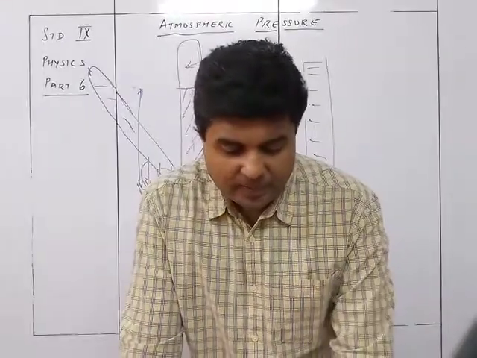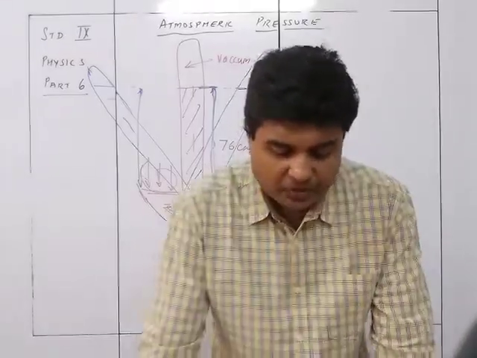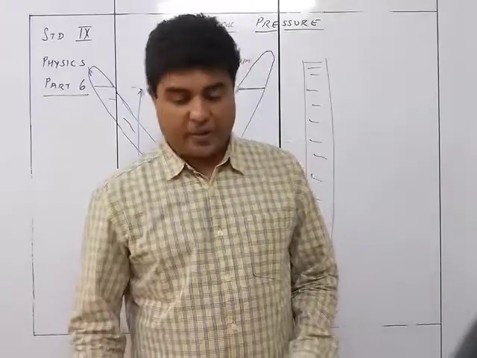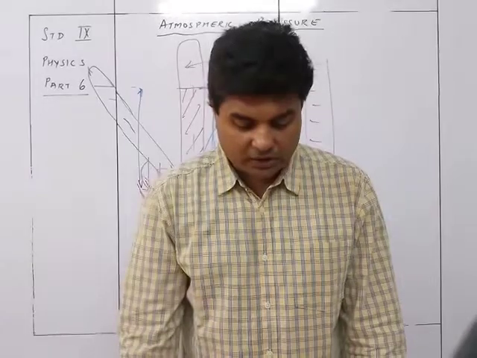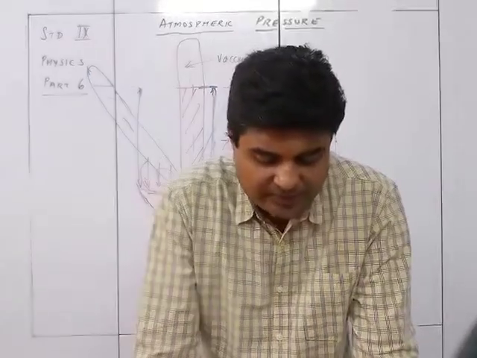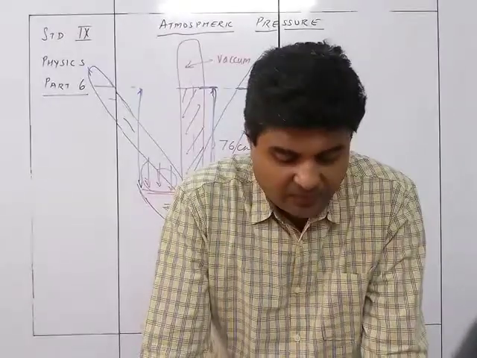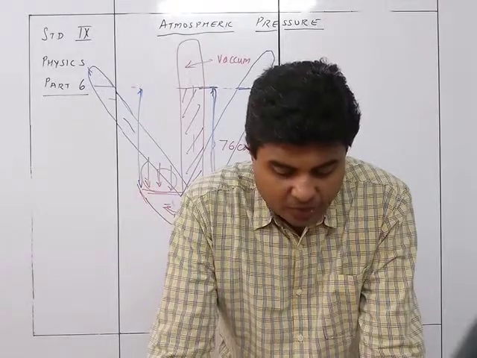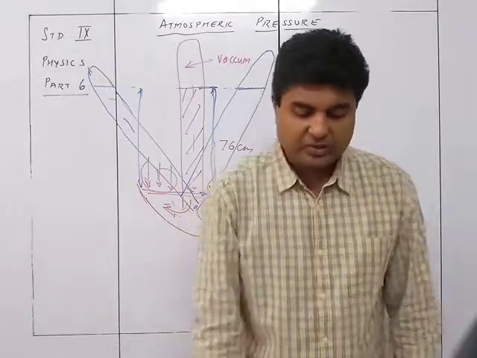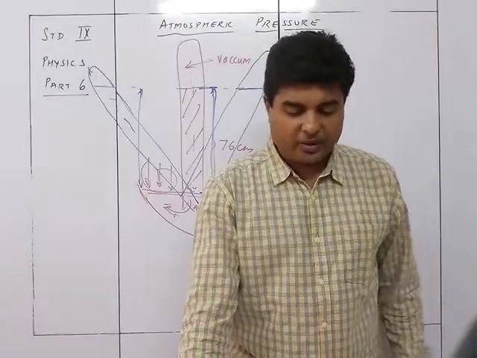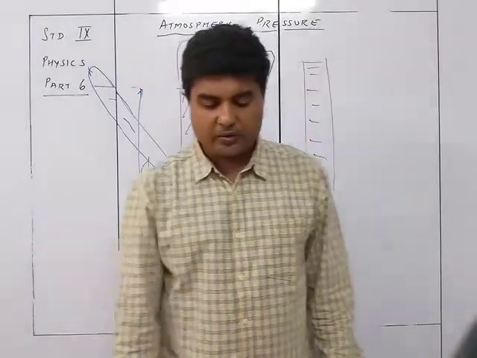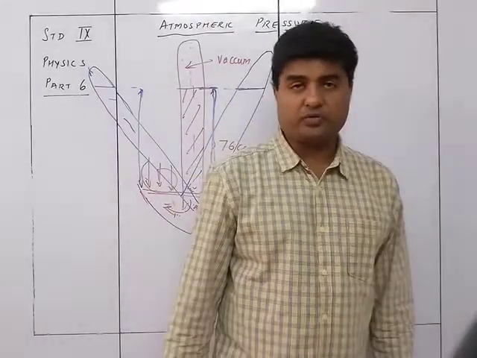In an accurate barometer, a true barometer, the empty space above the mercury column in the tube is perfect vacuum. If somehow air enters the empty space or a drop of water or liquid enters into the tube, it is immediately changed into vapors in the vacuum space, and the air or the vapors of the liquid will exert pressure on the mercury column due to which the barometric height will decrease. Such a barometer is a faulty barometer. The barometric height of the faulty barometer will be less than the actual atmospheric pressure.